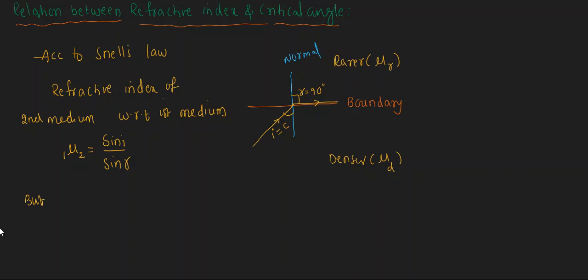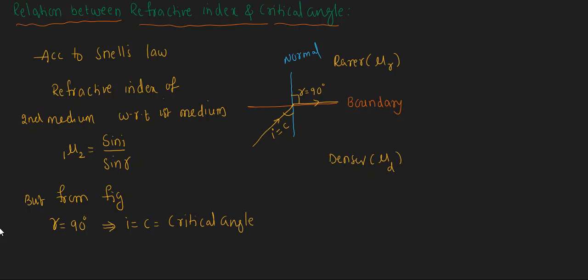From the figure we write the angle of refraction as 90 degrees, and the angle of incidence as the critical angle, that is C, the critical angle.